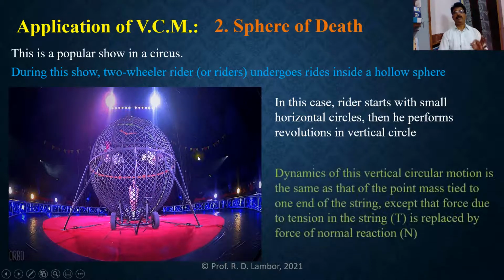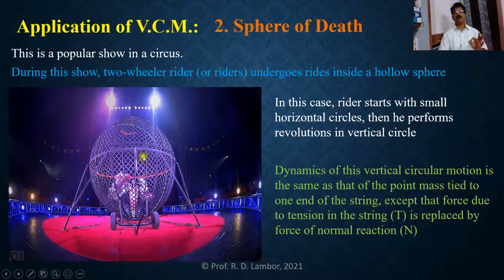And the dynamics of this vertical circular motion of the riders is the same as that of the point mass tied to one end of the string that we studied in the first application of vertical circular motion.